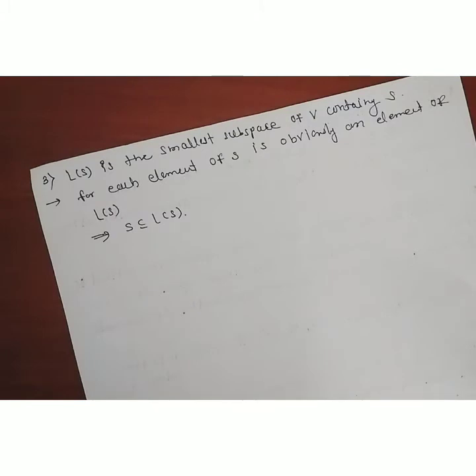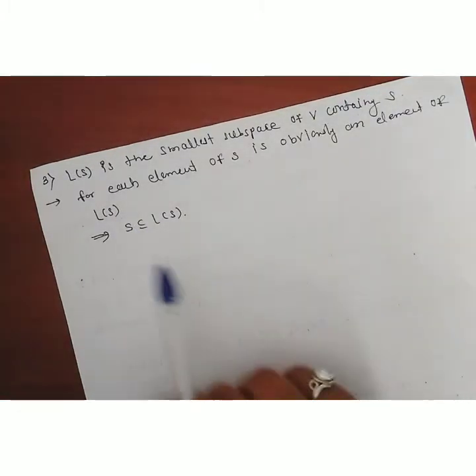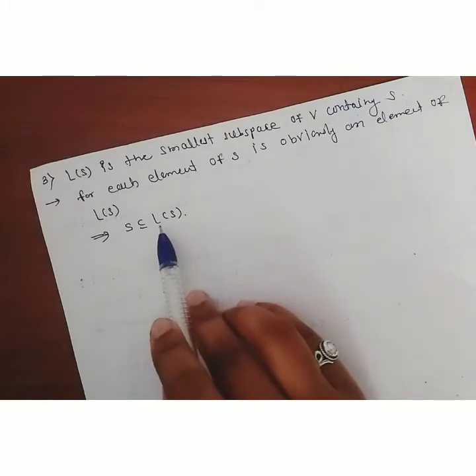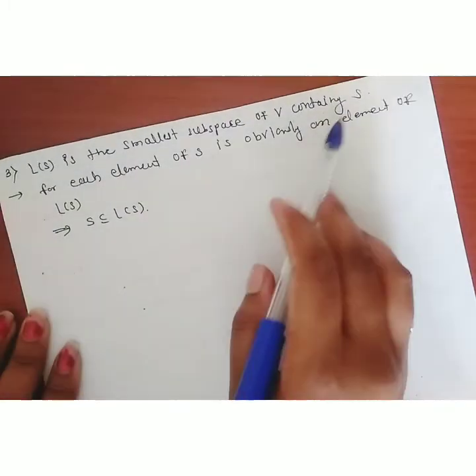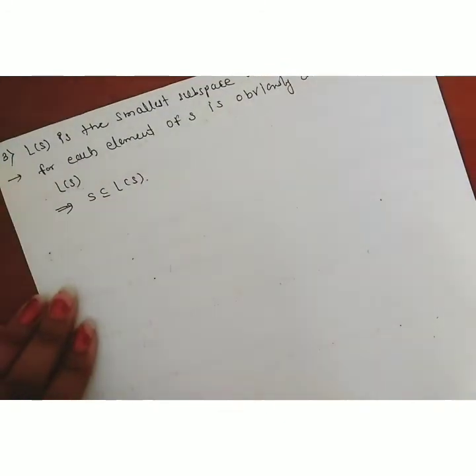The set of linear combinations of the elements of the set S. Therefore each element of S is obviously contained in L of S. Therefore S is contained in L of S. This is obviously good.